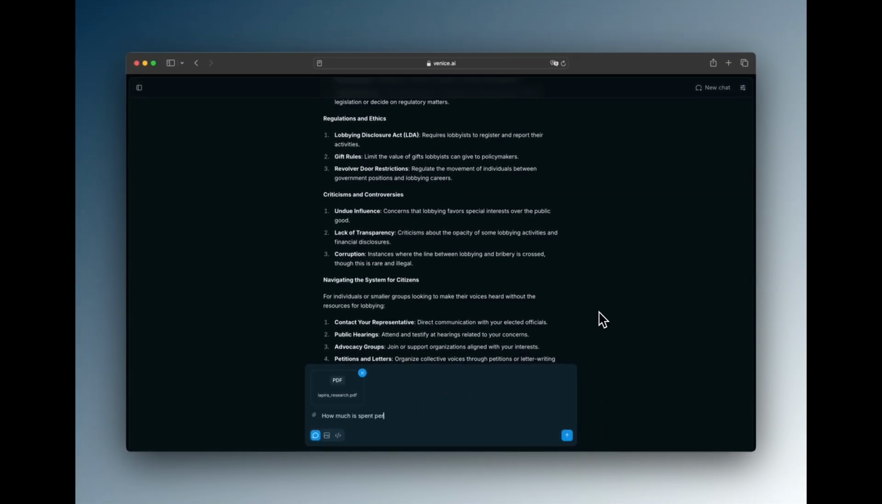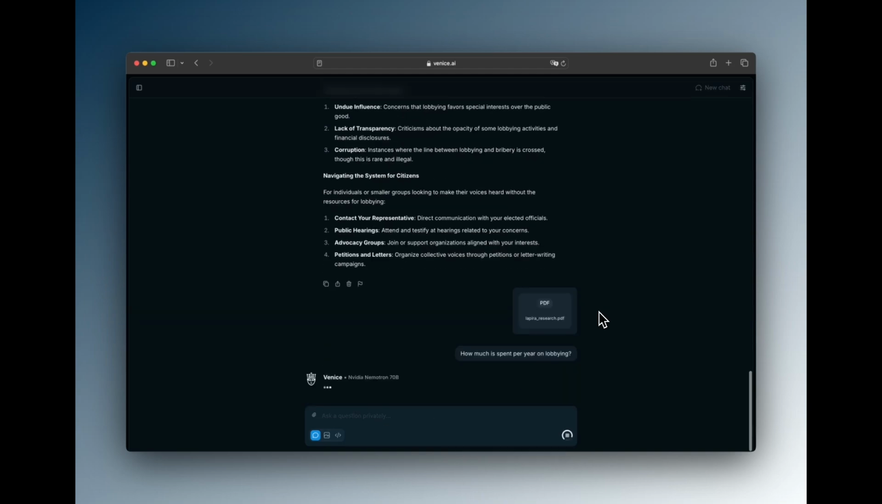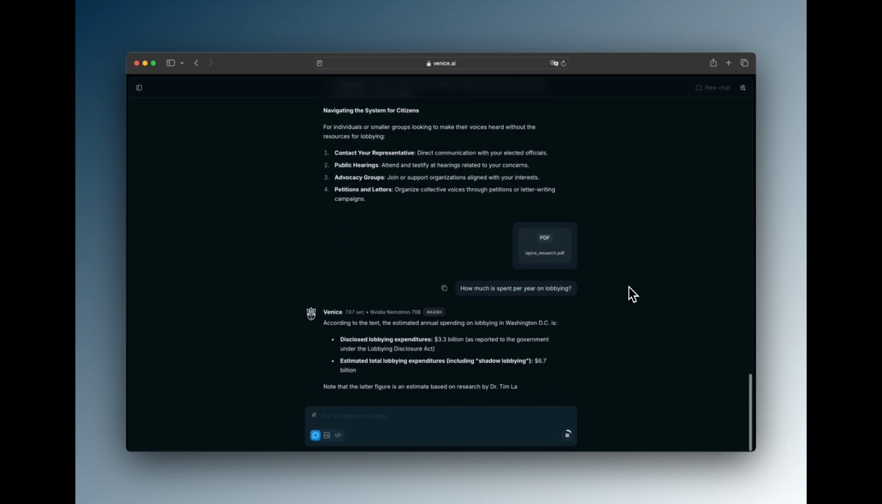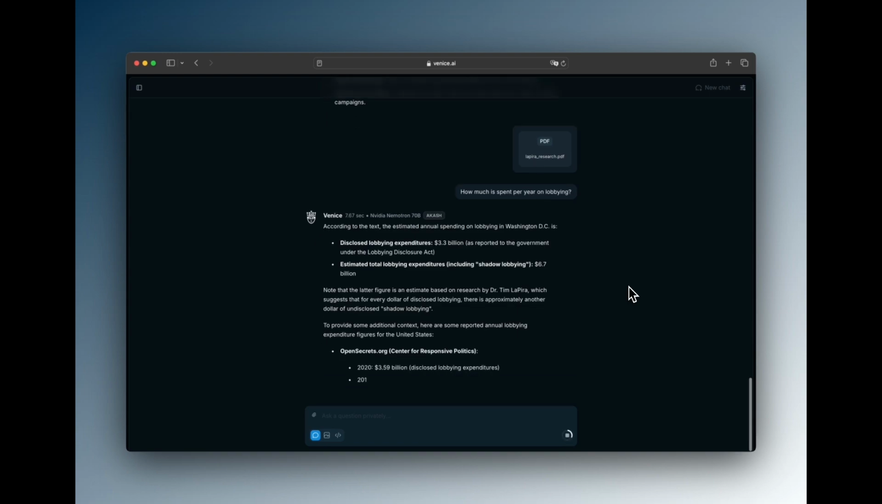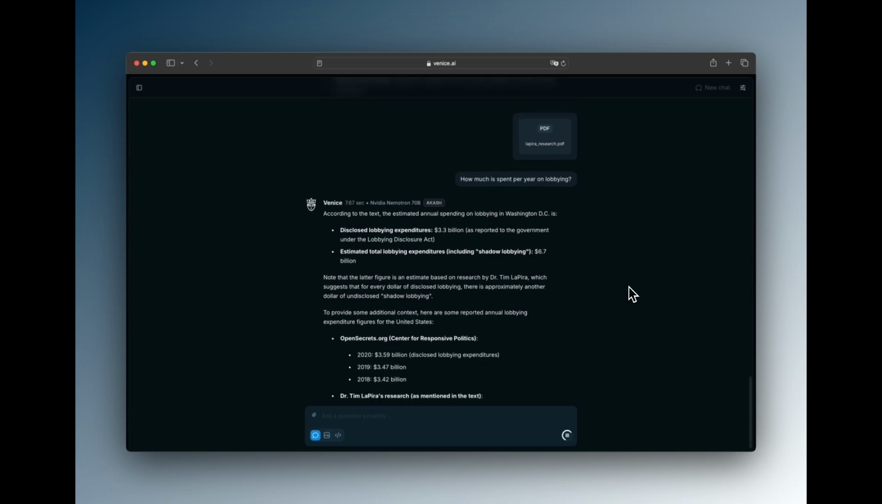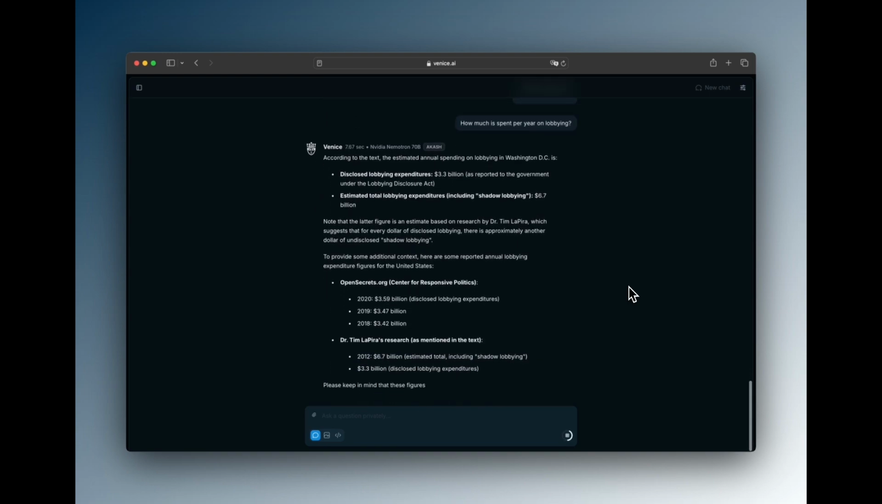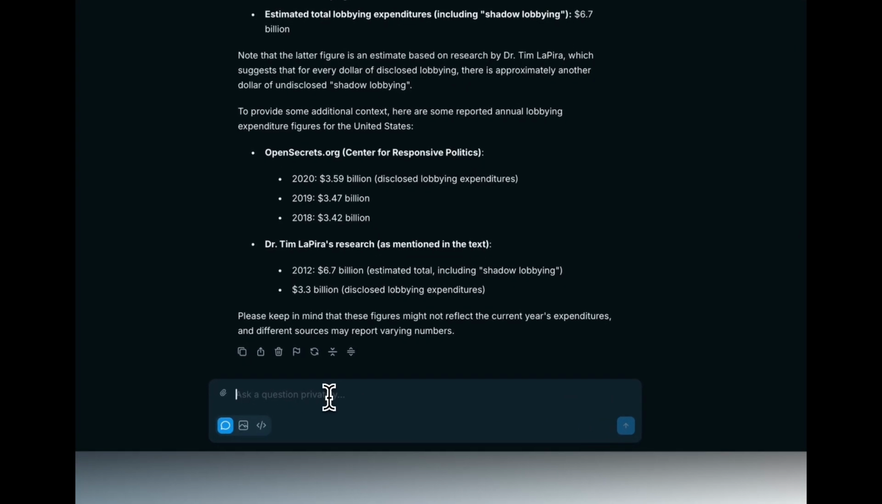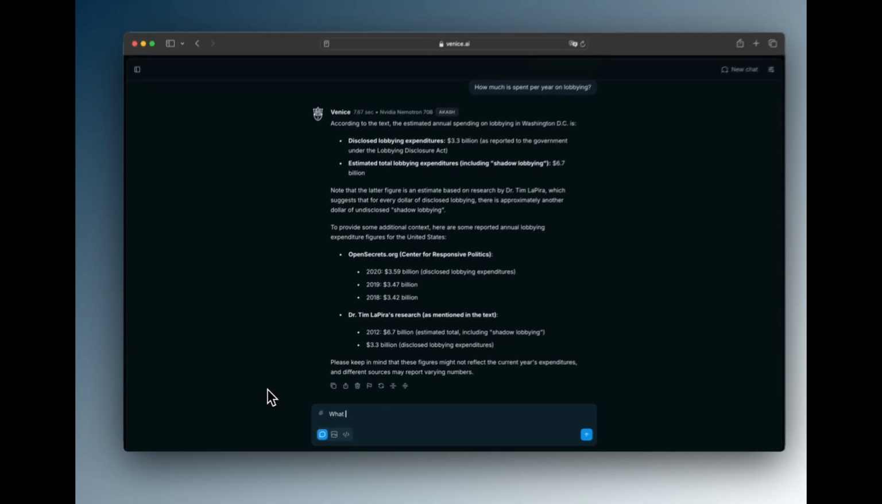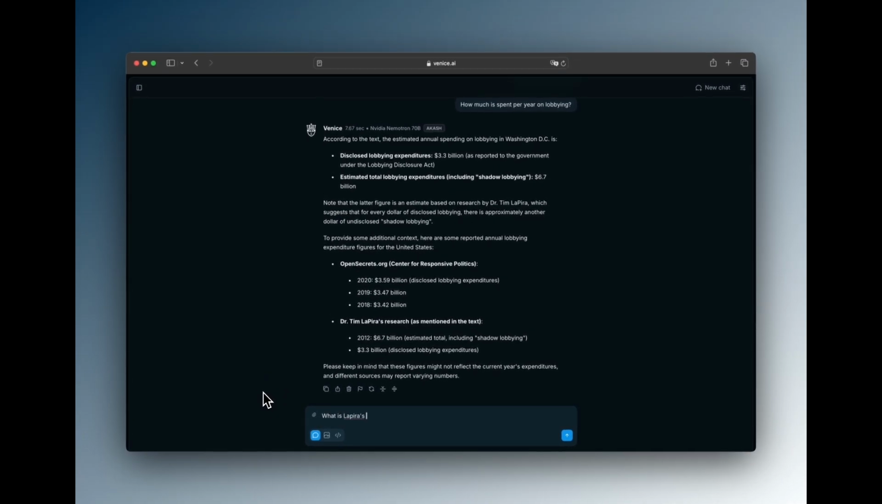Let's ask Venice a new question with the additional context of the PDF. How much is spent per year on lobbying? Notice how Venice provides a detailed analysis and has incorporated information specific to the PDF. In this way, Venice uses the generalized knowledge of the AI model's training combined with the document we uploaded in formulating its answer. Now, let's ask about the PDF specifically. What is Lapira's main finding?